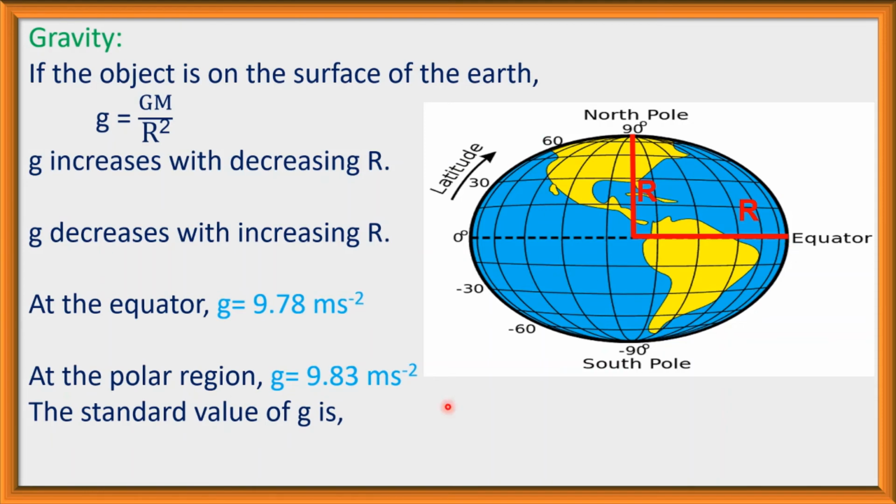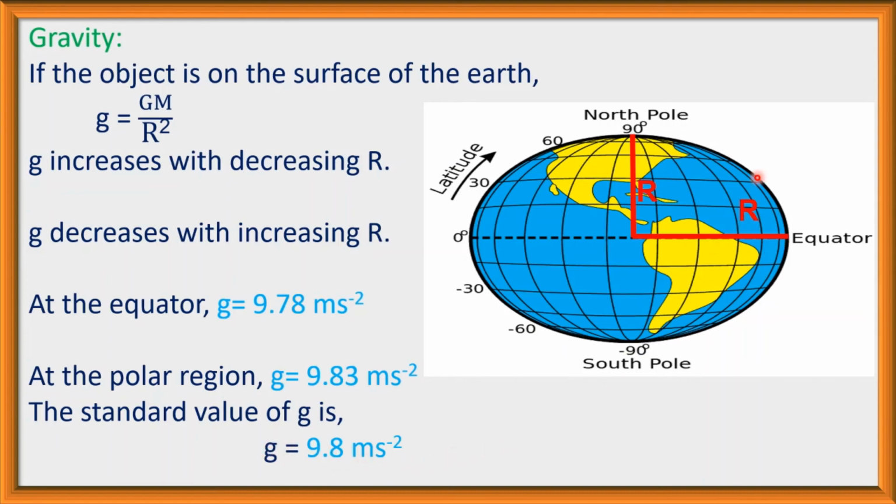The standard value of g is equal to 9.8 meter per second square. For calculation we use the value of g equal to 9.8 meter per second square. This is the standard value of g. We need it for any kind of calculation. G is equal to 9.8 meter per second square.